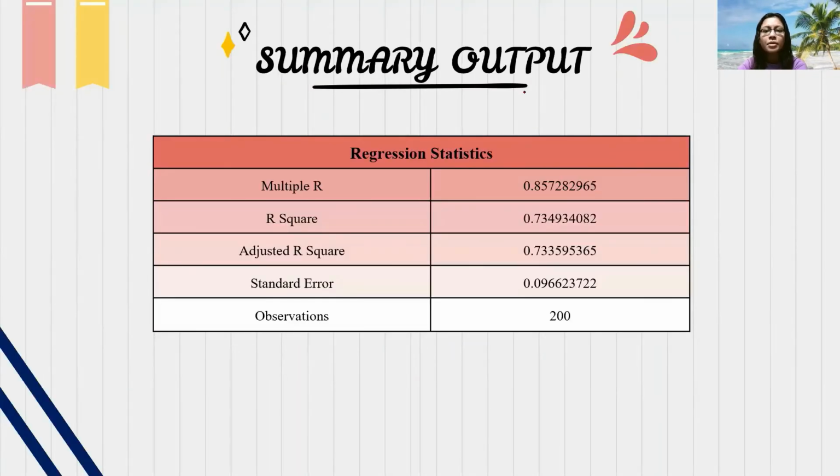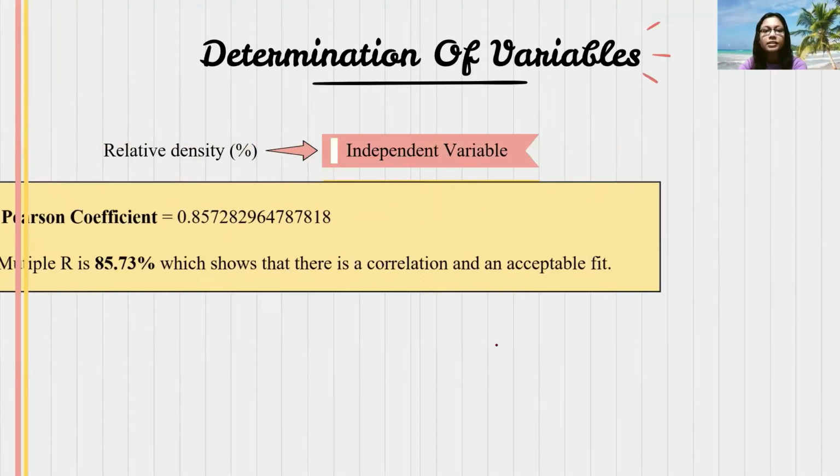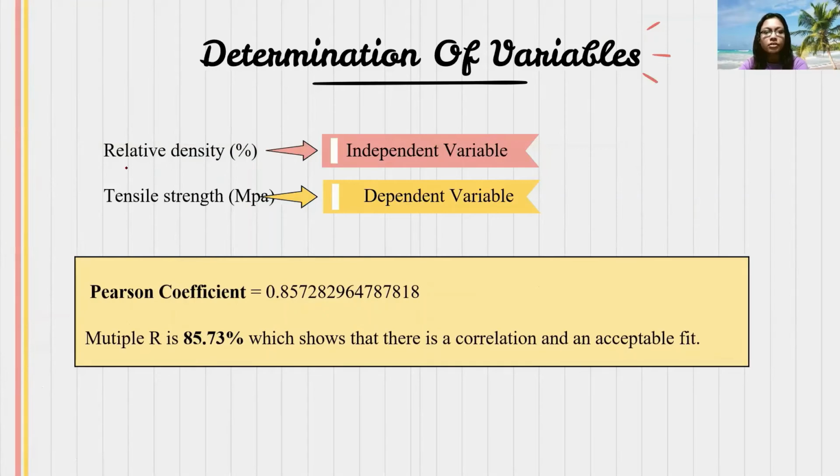Next, this is the summary output for regression statistics, where it contains multiple R and other values. Next, we need to determine the variables. So, relative density is the independent variable, whereby tensile strength is the dependent variable. So, the Pearson coefficient is equal to 0.857282964787818. So the multiple R is 85.73%, which shows there is a correlation and acceptable fit.